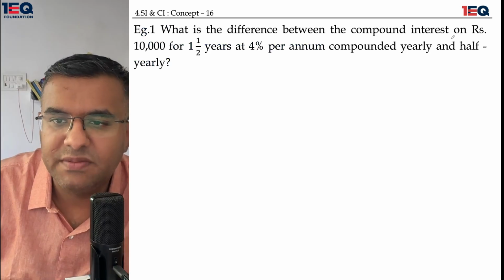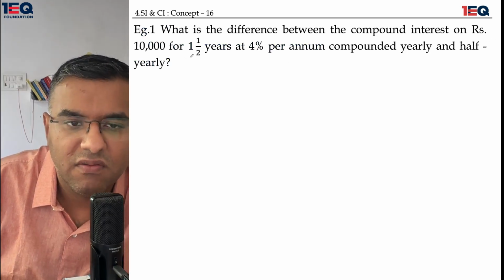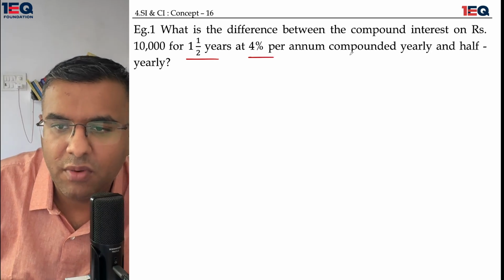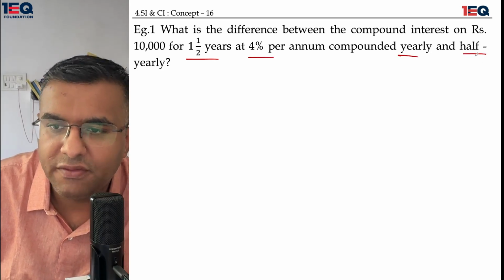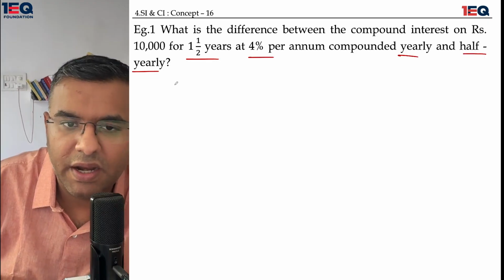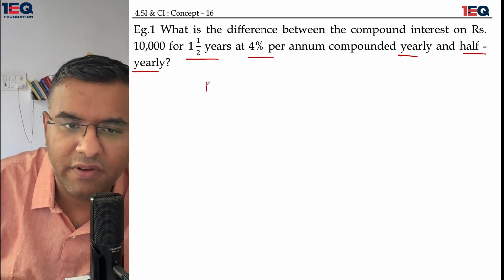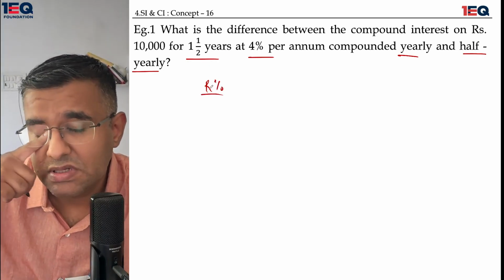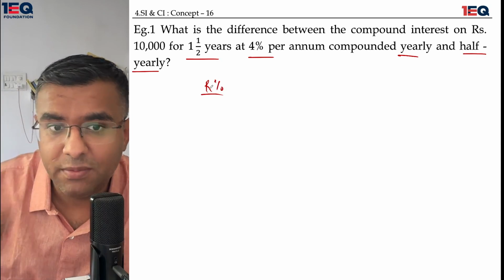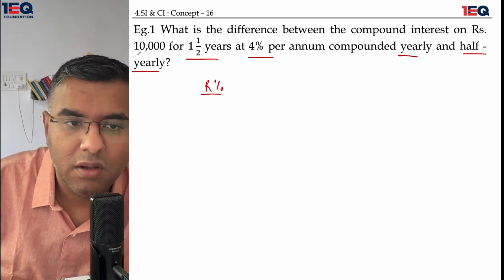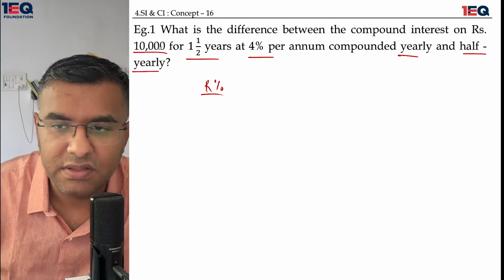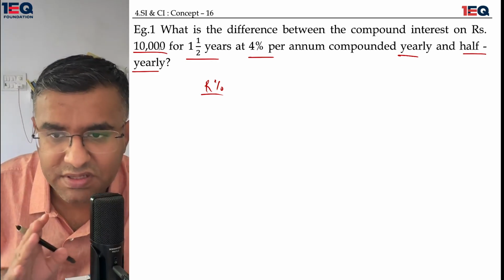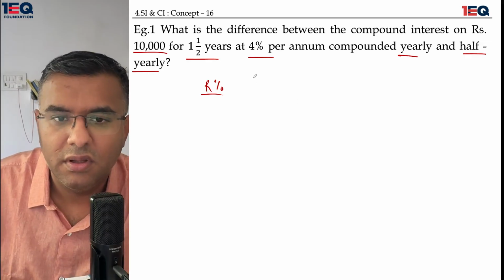What is the difference between the compound interest for 1.5 years at 4% compounded yearly and half yearly? First of all, I need to find out the rate of interest. This is the best approach, because you need not multiply the principal multiple times against the interest. It's better you find out the rate of interest first, and then we can talk about the principal in the end.